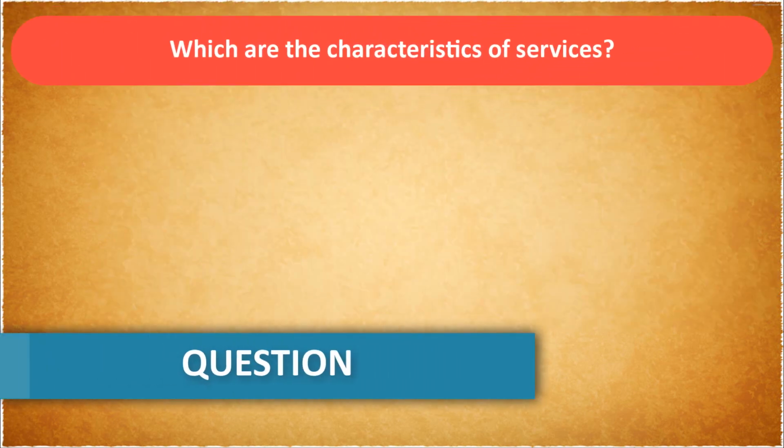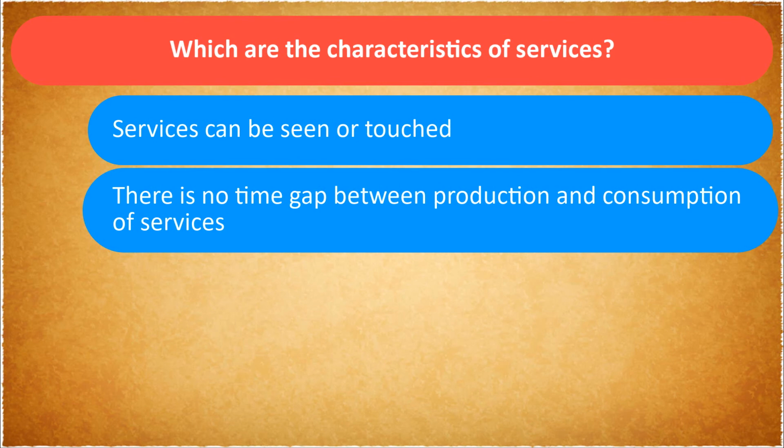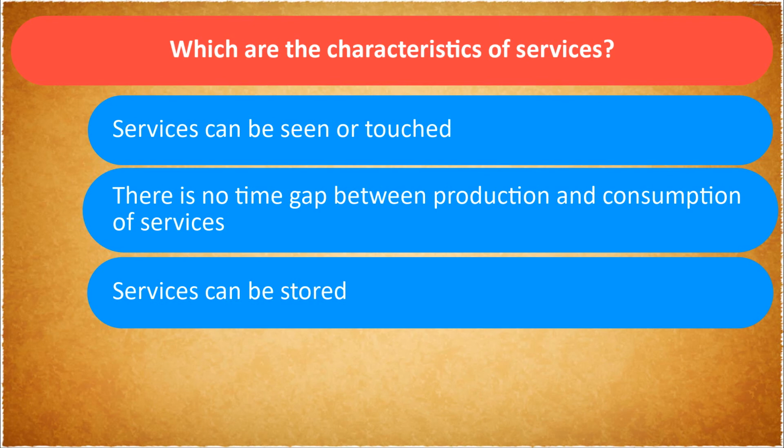Out of the following, which are the characteristics of services? 1 services can be seen or touched. 2 there is no time gap between production and consumption of services. 3 services can be stored. Yes, there is no time gap between production and consumption of services. Let's move to the next one.